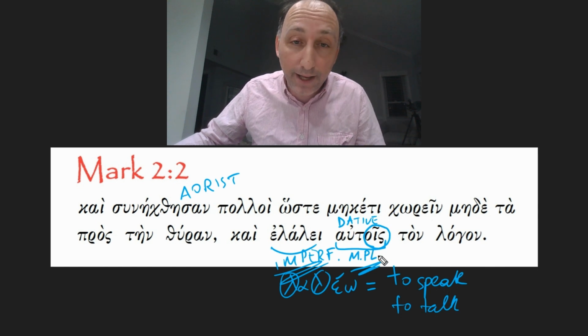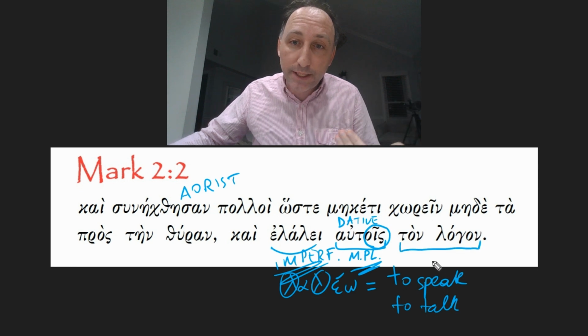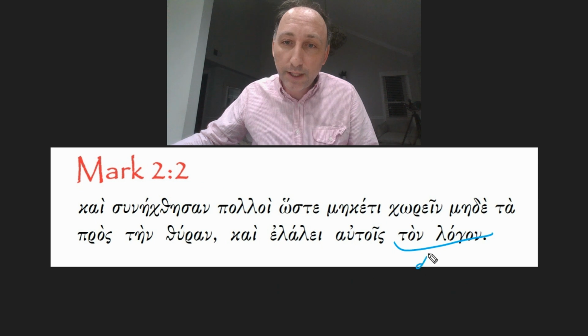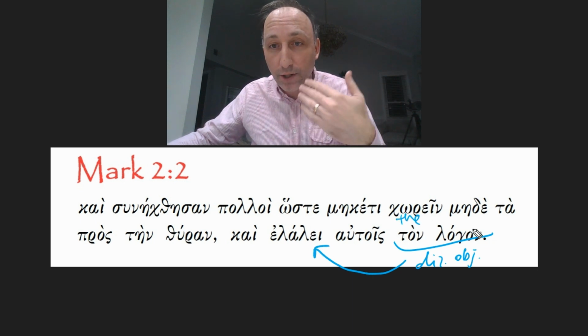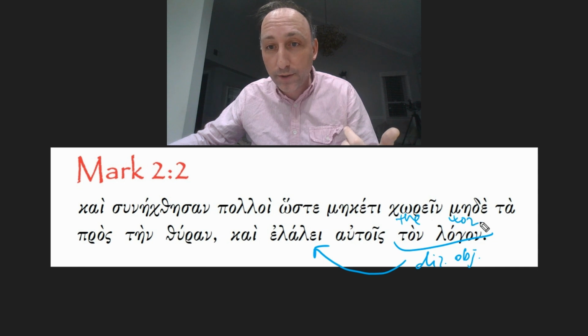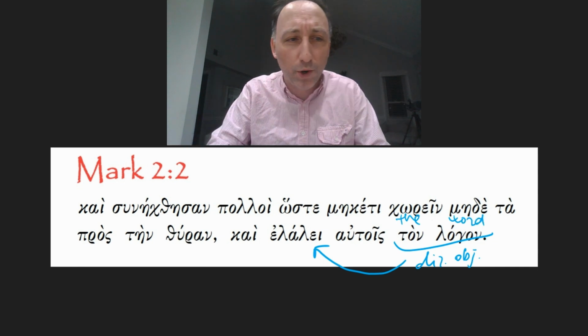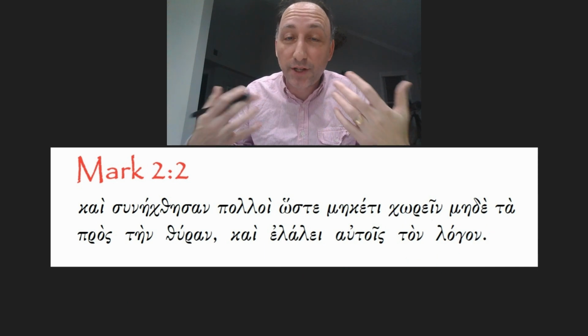What was he saying? He was speaking ton logon. This is the direct object of the verb. So he was speaking what? Ton logon, the word. This is a very important term. So he was speaking the word. What does that mean? Well, probably he was preaching the gospel.